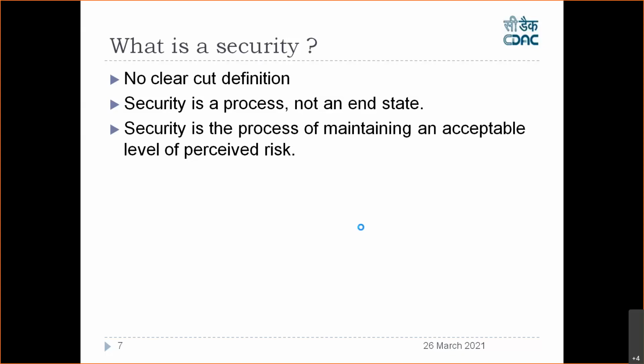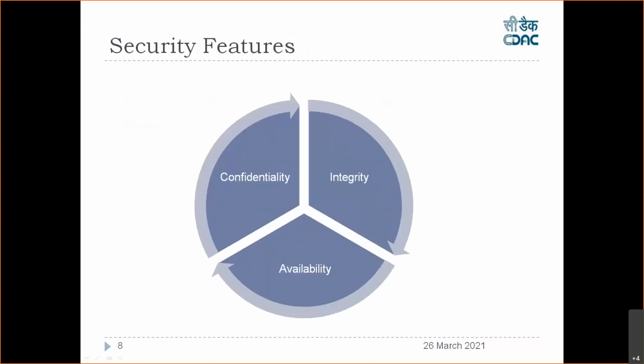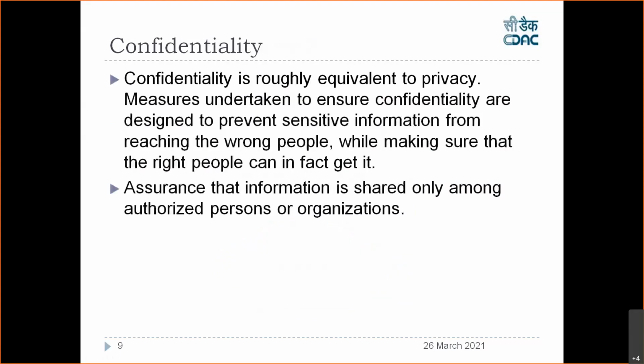Okay, so next, these are the features of security which you have learned in the past 3-4 days. I guess Dr. Misbauddin Mohammed might have talked about these security features: confidentiality, integrity, availability, and all. Now let us discuss one more time, what do you mean by confidentiality? It will assure that the information is shared only among authorized persons or the organization. So only an authorized person can see or read the information which you are sharing. Right? So this is what you call confidentiality.